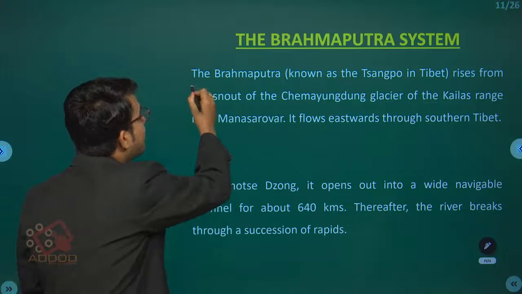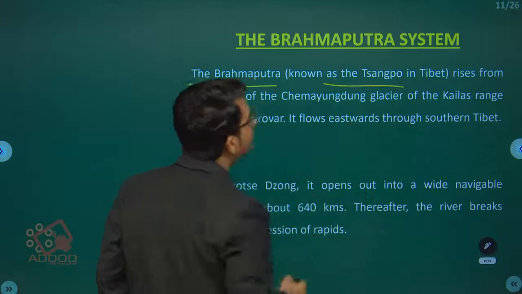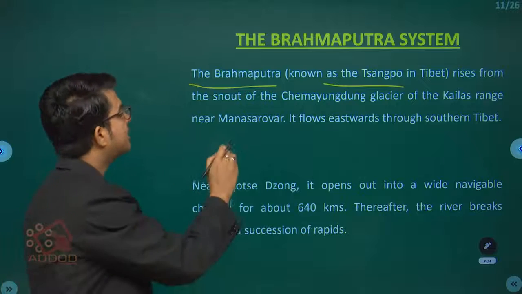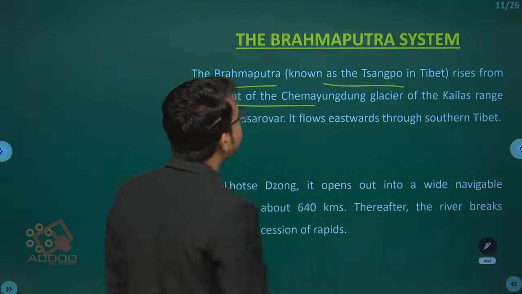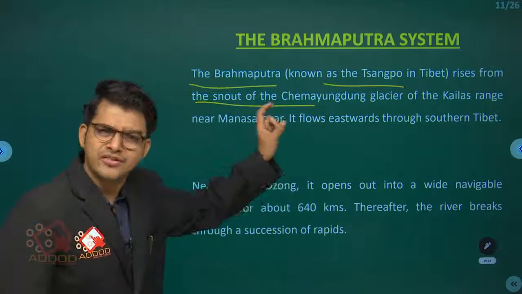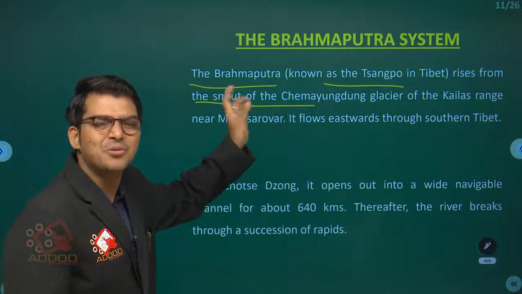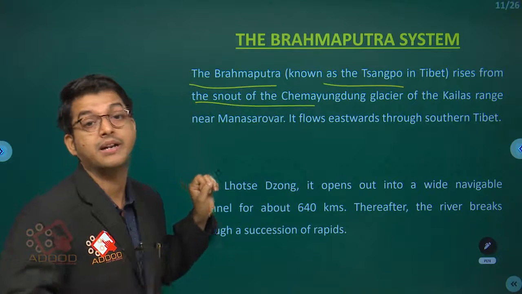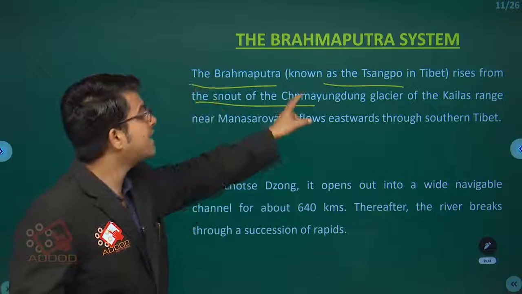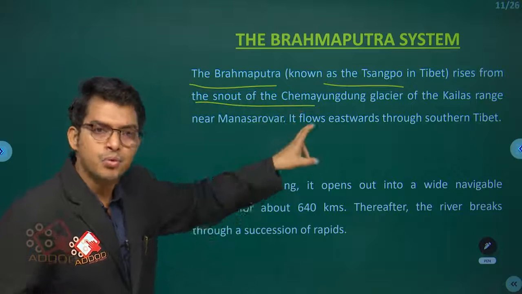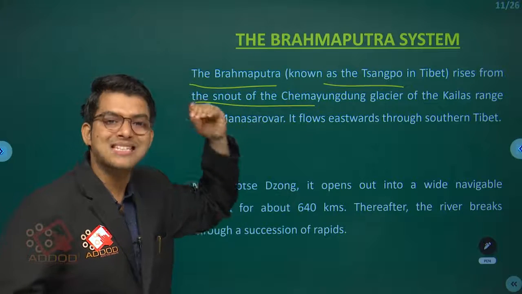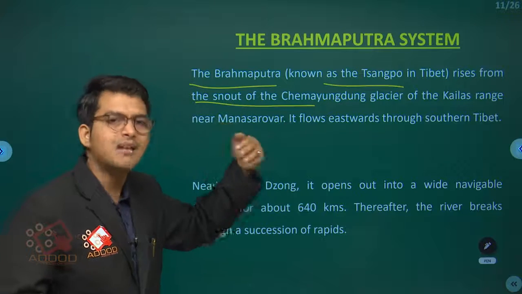The Brahmaputra is known as the Zangpu in Tibet. In Tibet, what is it called? Zangpu. It rises from the snout of the Chemayungdung glacier. These are two different, amazing names, and you may find them strange, but you will have to remember them. Very important. Zangpu is spelled T-S-A-N-G-P-O, and they pronounce T-S as Z.